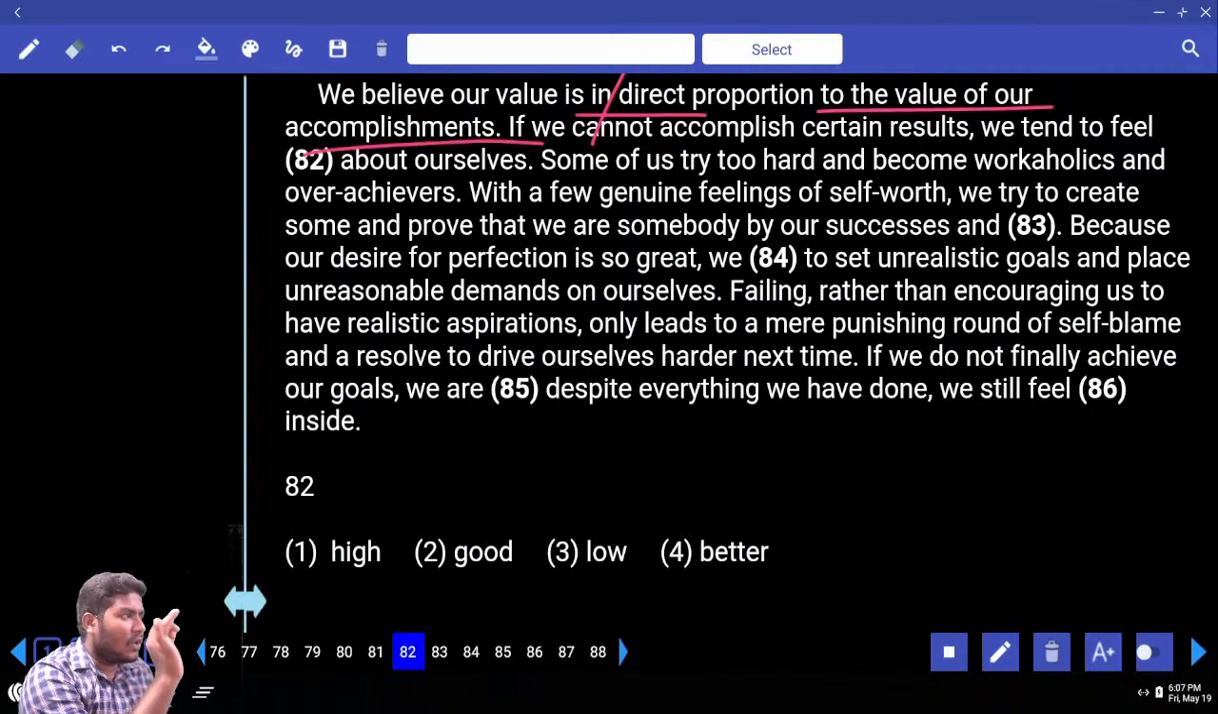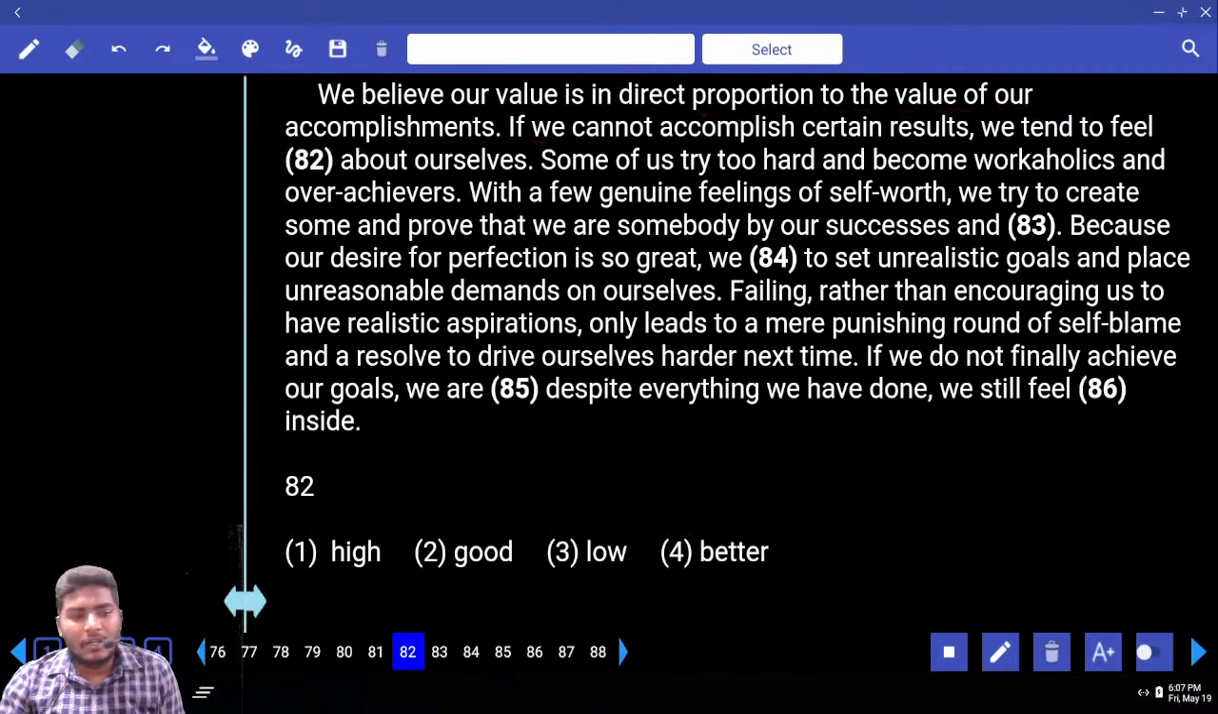That means people only look at your accomplishment. They don't look at how hard you worked to get something. They only look at your job. They don't look at how struggling you are. What are the struggles you are facing? What are the problems you are facing staying in the hostel? So they only ask you, did you get the job or not? You are calculated based on your achievement. That is the meaning of the sentence.